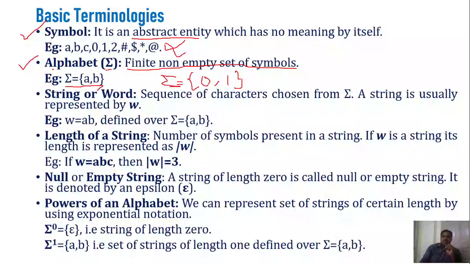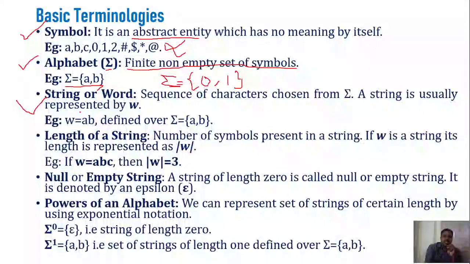So if you are interested to define a formal language, then you need to specify the set of symbols that occurs in that formal language. And how do you represent the set of symbols? By using this alphabet set sigma. Okay, I hope you understand.